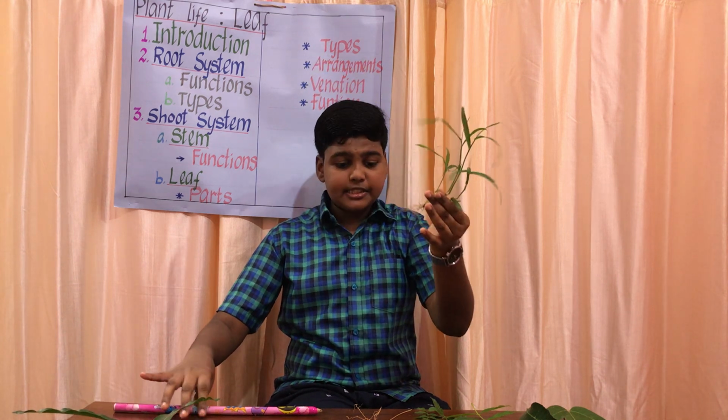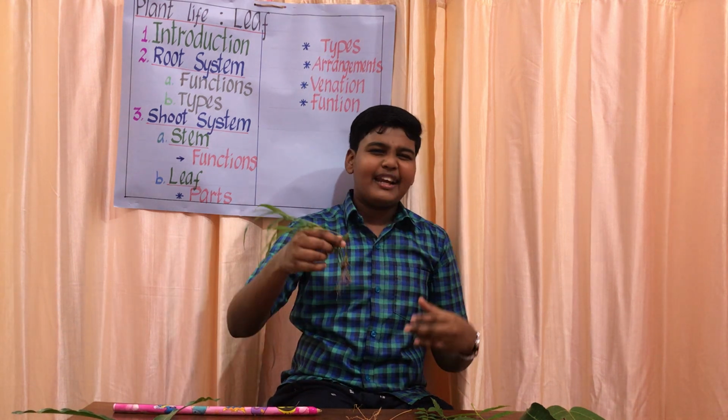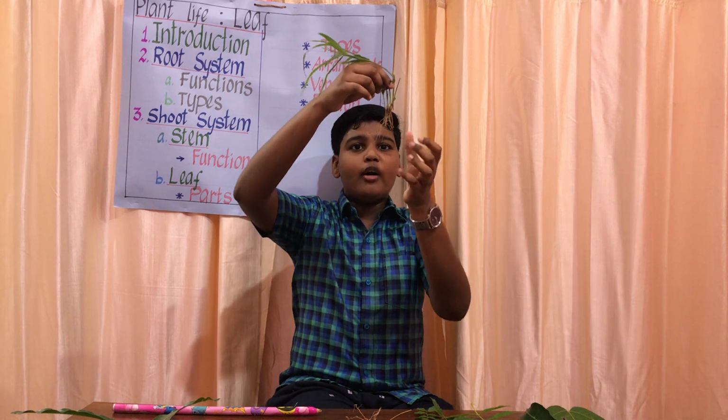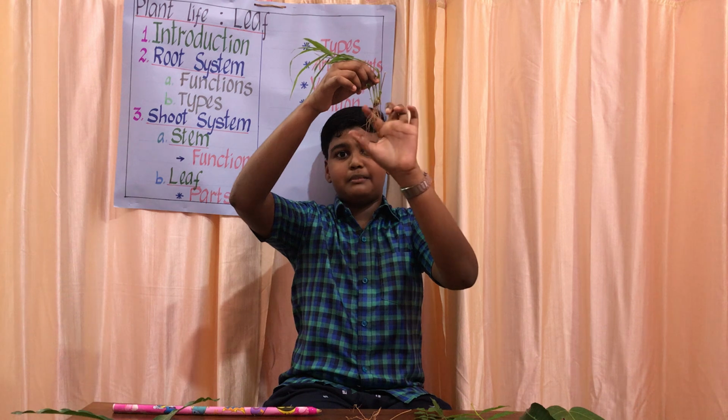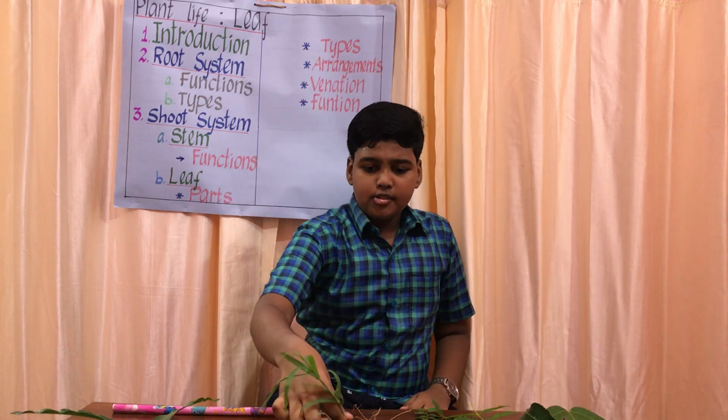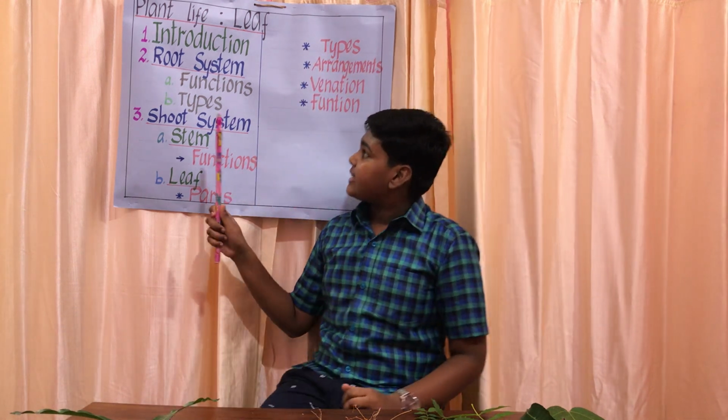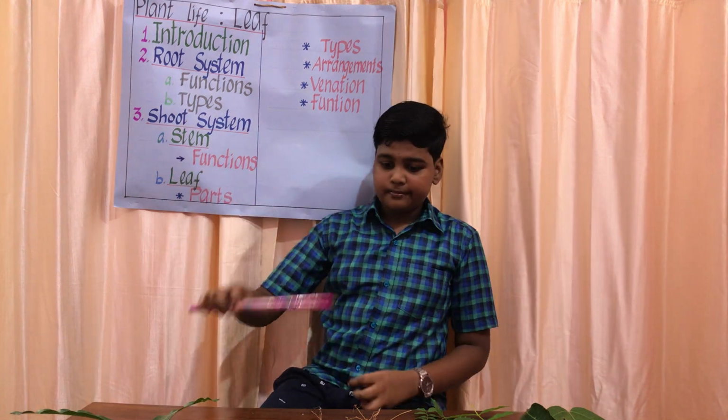These types of roots are also found in onion. That can be very easily seen. In the onion, we can easily see that the roots come from the stem base. So now we have learned the types of the root system, right?